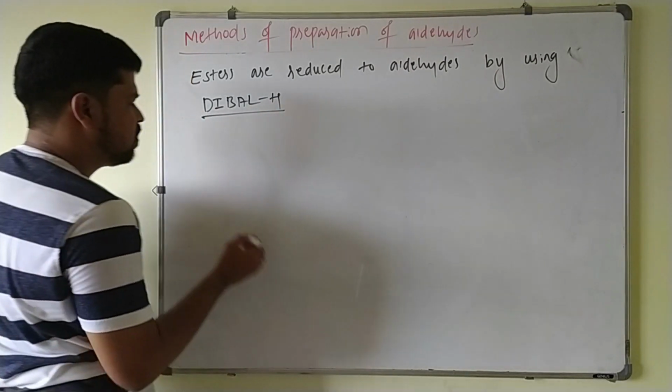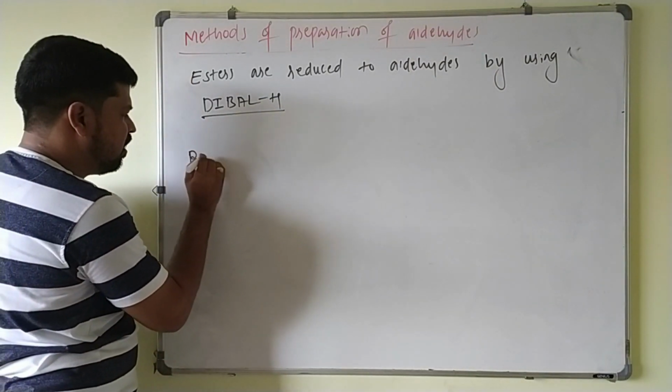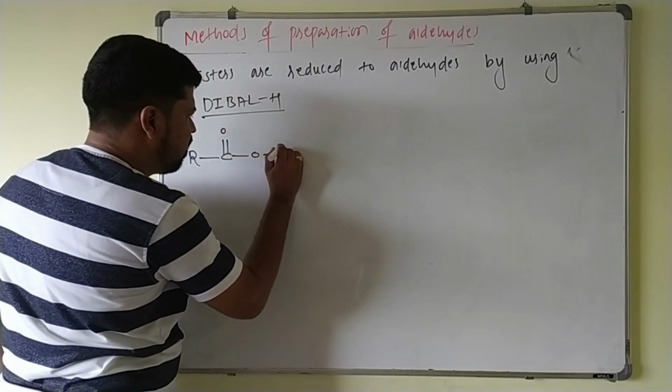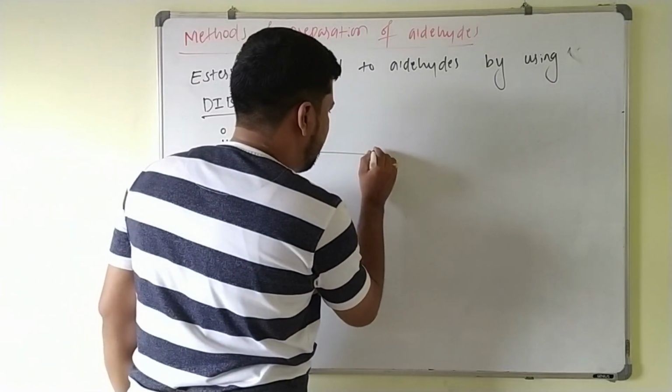So if I take an ester, C double bond OR, on treating with DIBAL-H,